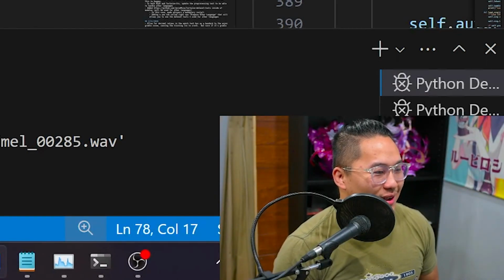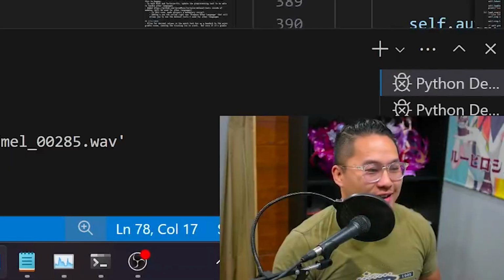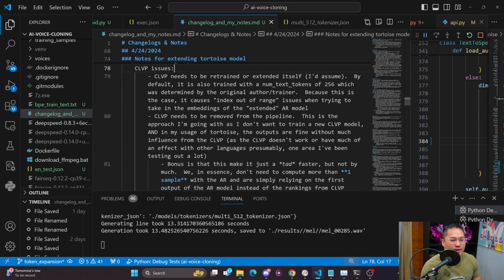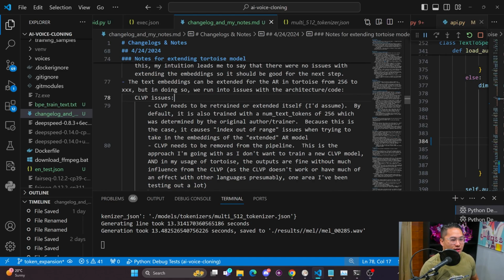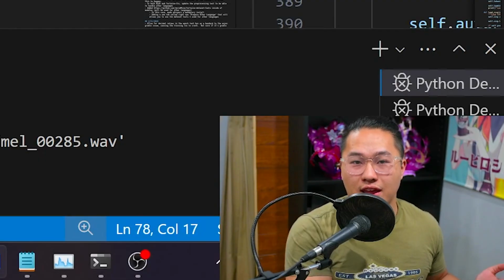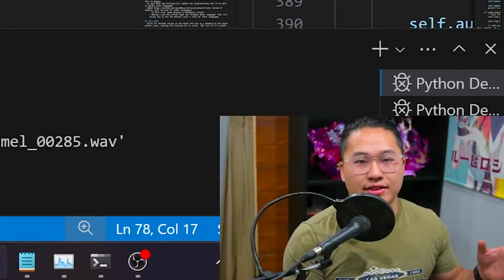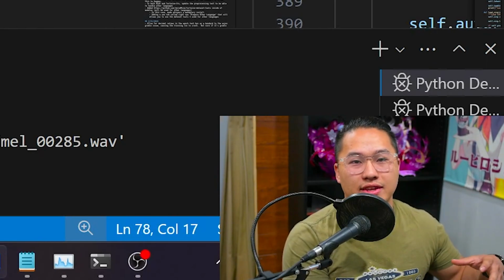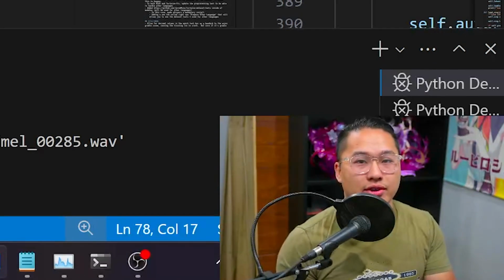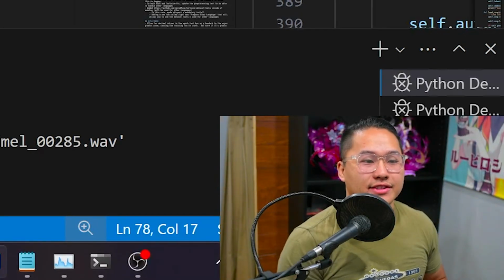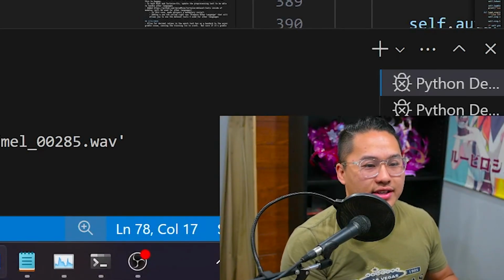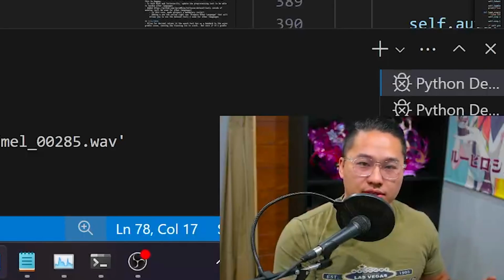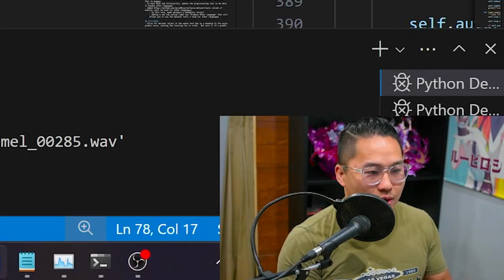And then one other thing that I ran into, another issue was, after I extend the Tortoise model by copying the existing weights into a larger model that has a larger vocabulary size, in this case, I converted it from 256 to 512.